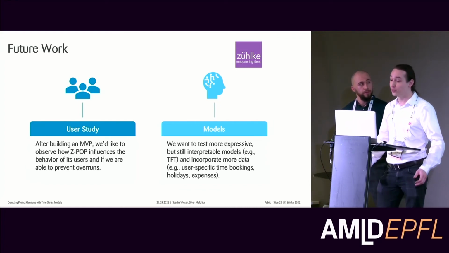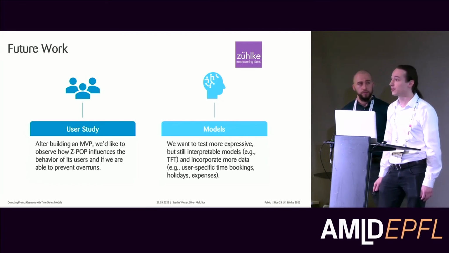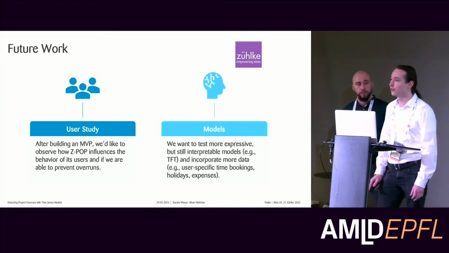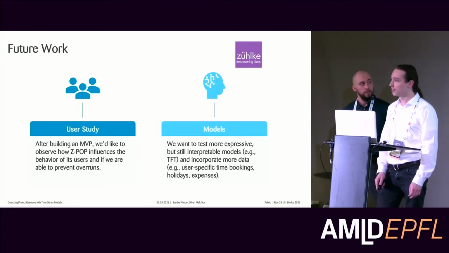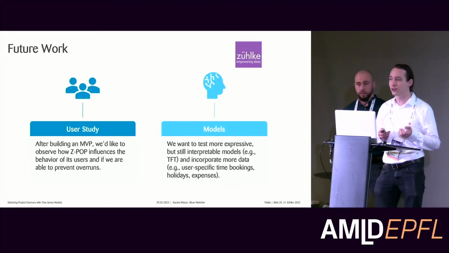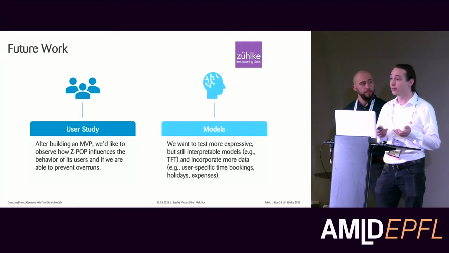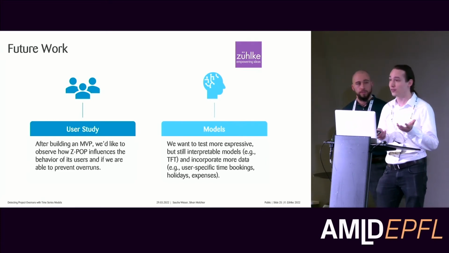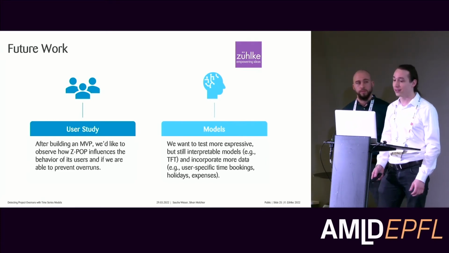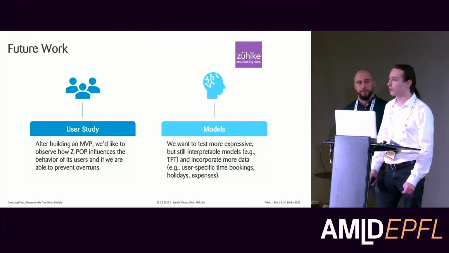So I still want to use an interpretable model, but of course there are also more expressive and still interpretable models out there, like the temporal fusion transformer. And we also want to use these and see if we can use more data with this. Because so far we have just the aggregated costs over the whole phase. But it will also be interesting to look at the bookings of individual project members and see if there are patterns there. Of course, we want to use holidays or also expense reports. There is tons of data in our system, which could also help in at least detecting these overruns. And that's what we also want to do.